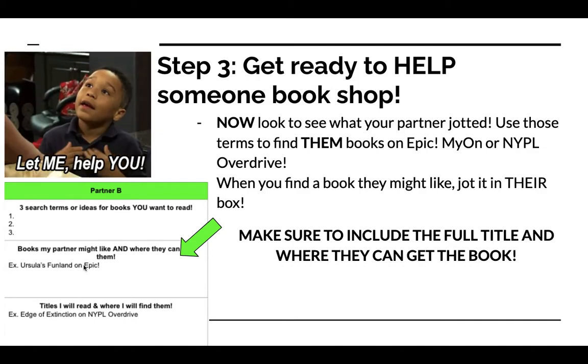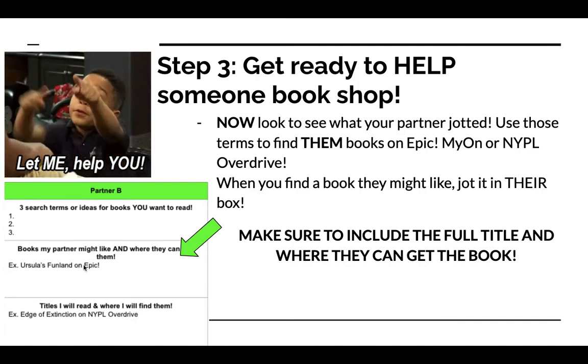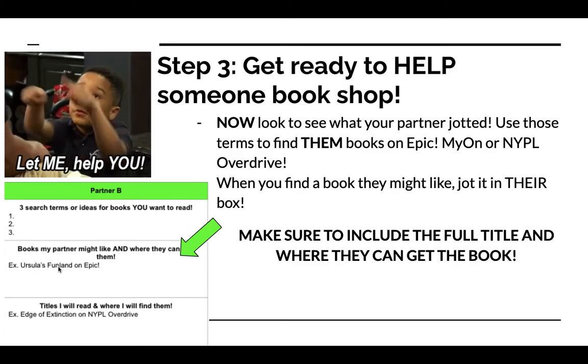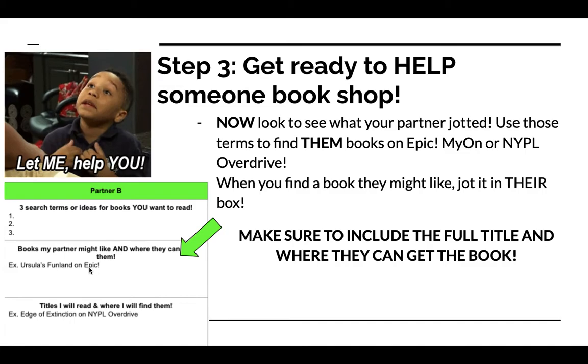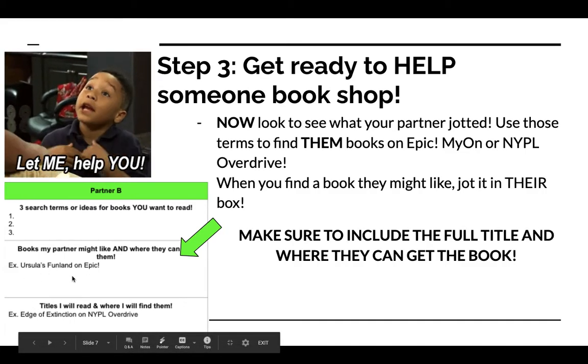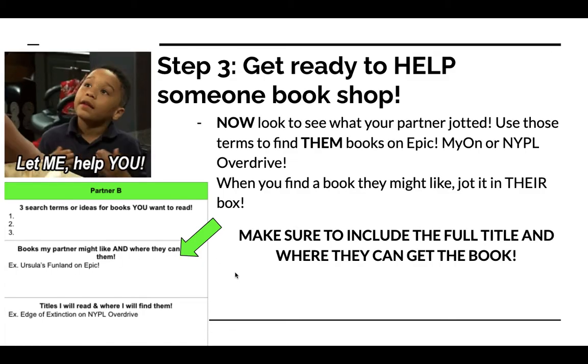And when you go to jot it down, you got to make sure that you include the full title and where they can get the book. So for example, Ursula's Funland, you can find that on Epic, right? So that's really important. So they know not only the title of the book, but where they can find it.